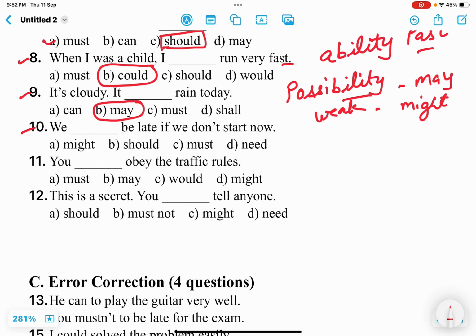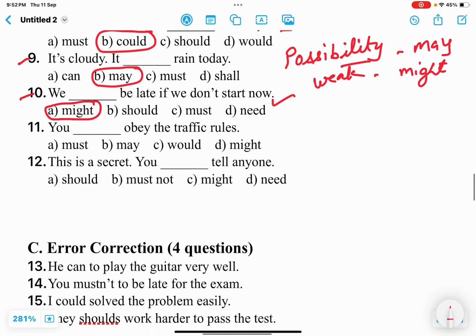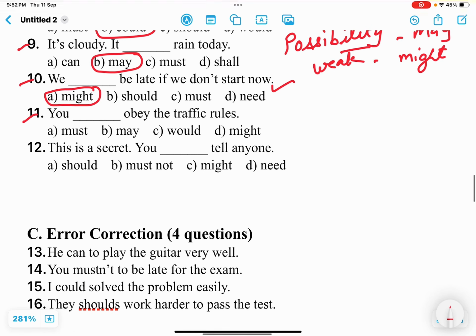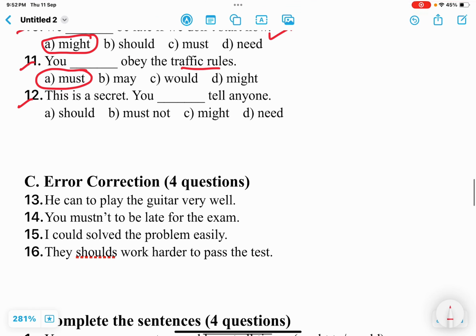Next one is we dash be late if we don't start now. So we dash be late. Once again there is a possibility and we might be late if we don't start right now. Next one is you dash obey the traffic rules. Once again, traffic rules that is mandatory to follow. So what we are to use? Must.